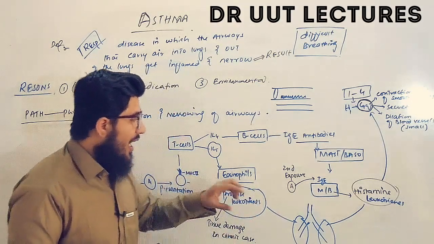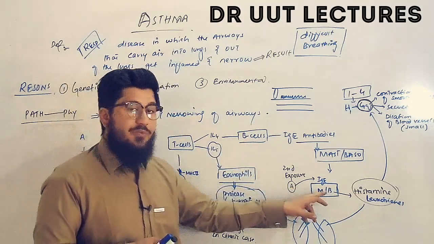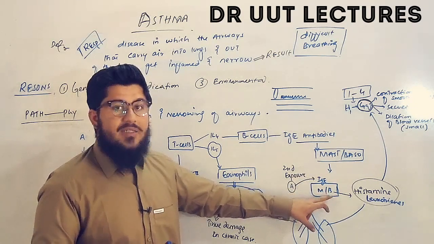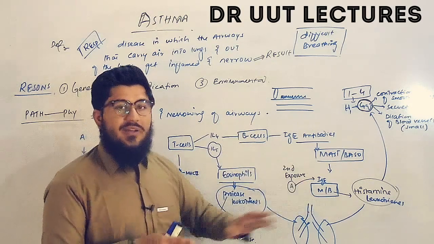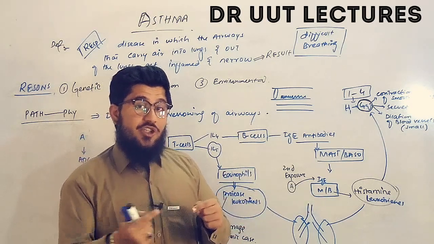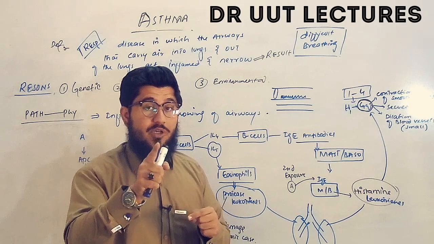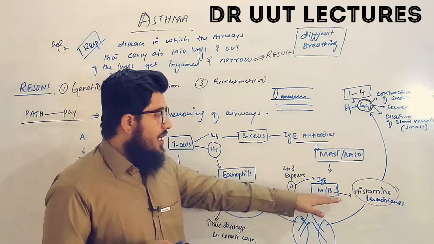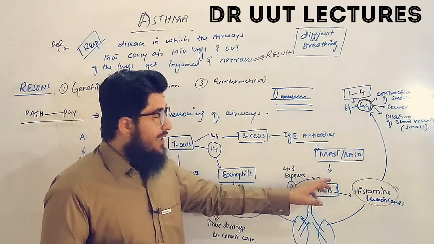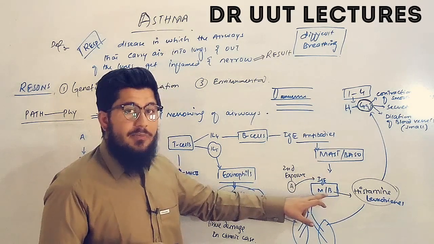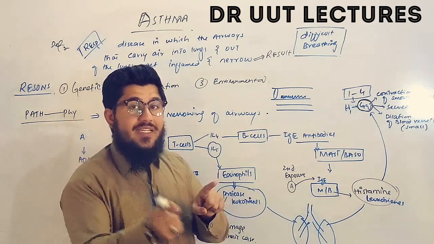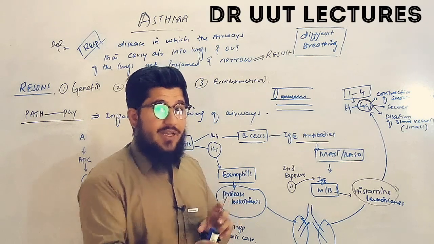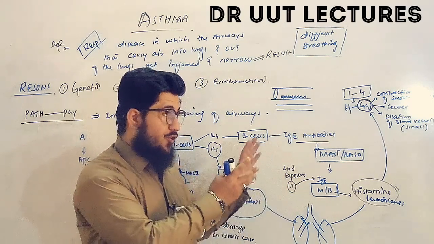Okay, now what is going to happen here? First of all, these antibodies are produced. Now they are available in this shape, IgE, bound to the mast and basophil cells. Up to this point nothing will happen. If the same antigen enters again, I'm talking about the second exposure. Remember, according to the mechanism of allergic reaction, in the first phase just the antibodies will be produced, and then these produced antibodies will bind with the mast and basophil cells. Now in the second exposure, the hypersensitivity reaction will be seen, and you can say asthma can be seen here, according to today's lecture.